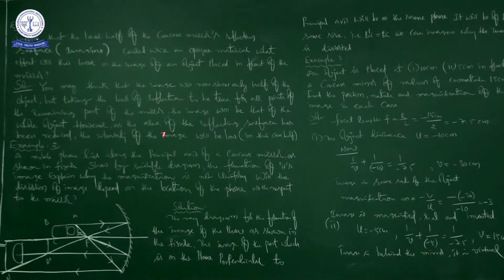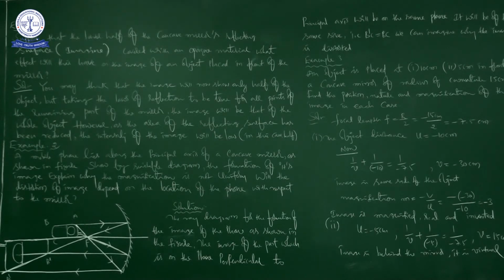The answer is actually, we are thinking that the image will not form, or the image will be half of the size of the object. There are two halves, no? Suppose it is an extended object, first half and second half, like that we can separate. So we may think that when we cover the lower part of the concave mirror with opaque material, the last half will not appear in place of the image. That is our imagination, generally. But it is wrong.